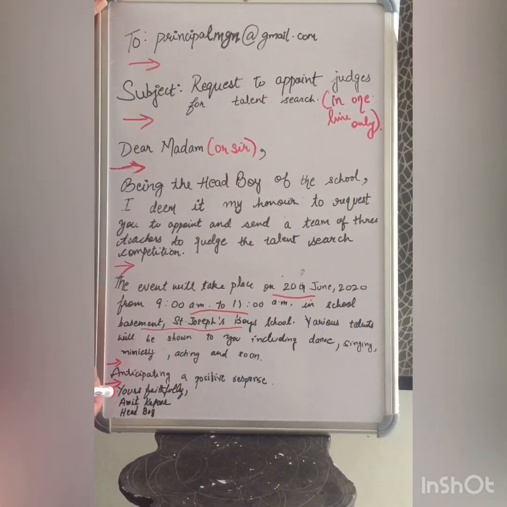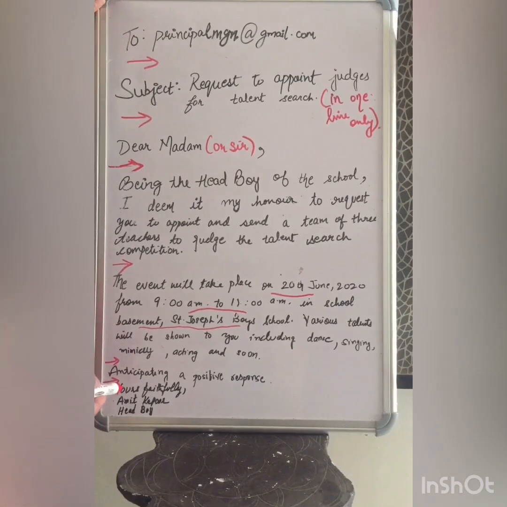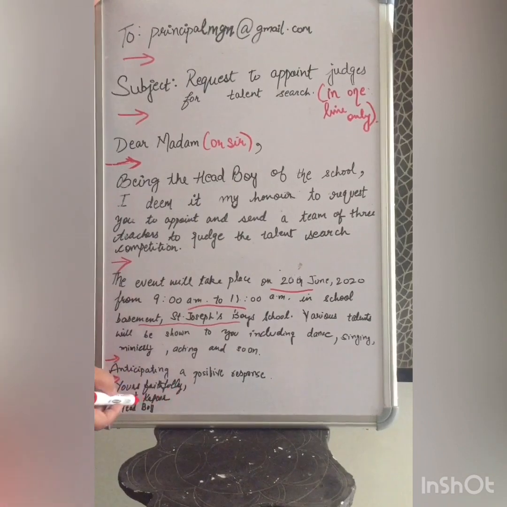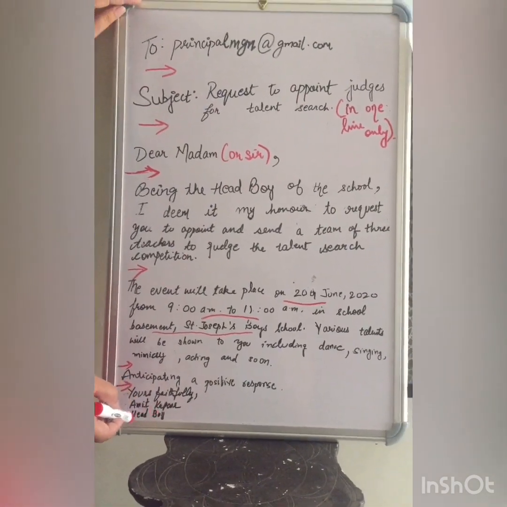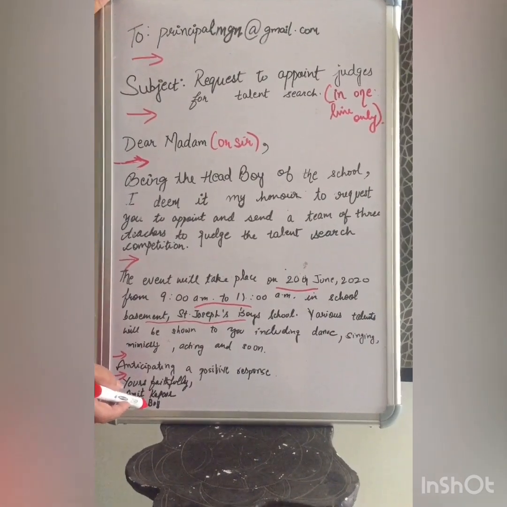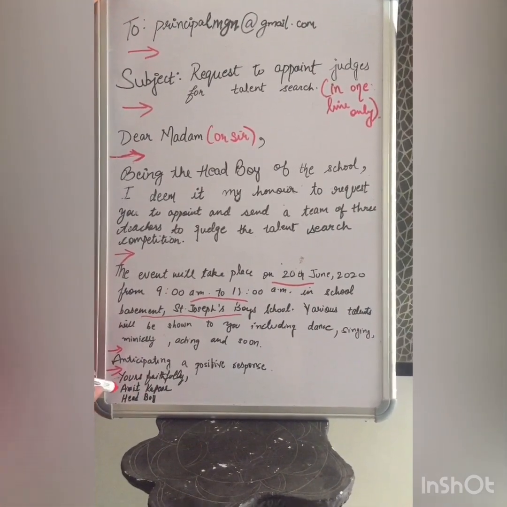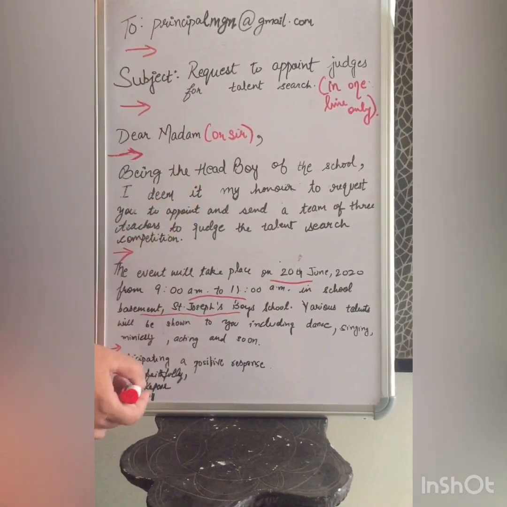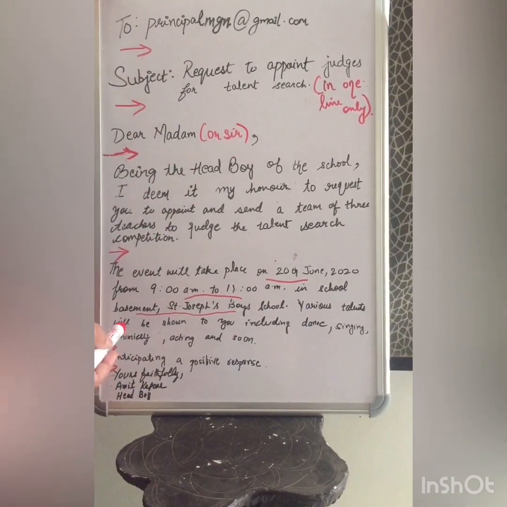And then you have to end just like a letter. Yours faithfully, comma, your full name, and your designation. Whenever you write your designation, the first words have to be capital. Even writing your full name, the first word has to be capital. So this is almost a short form of a formal letter.